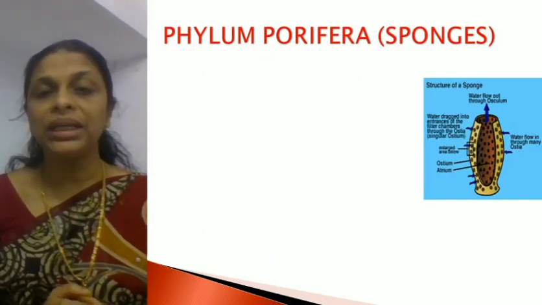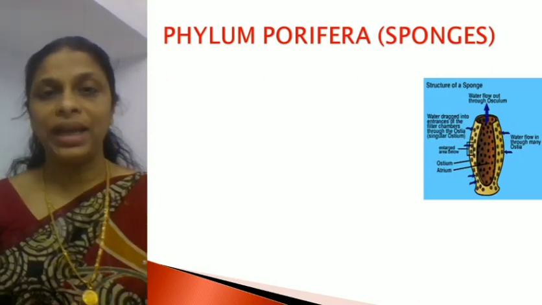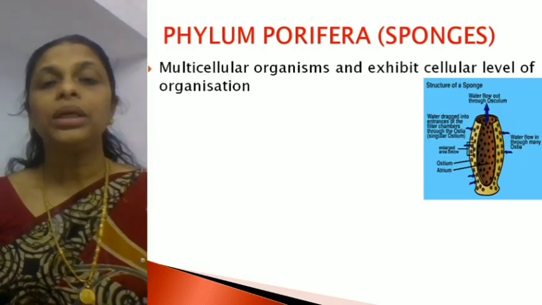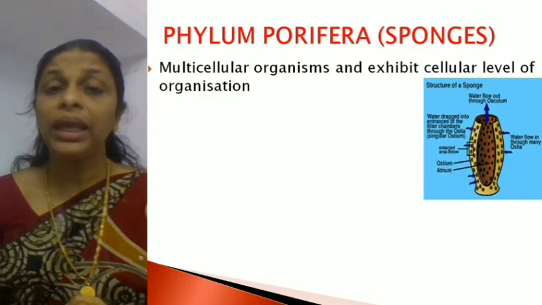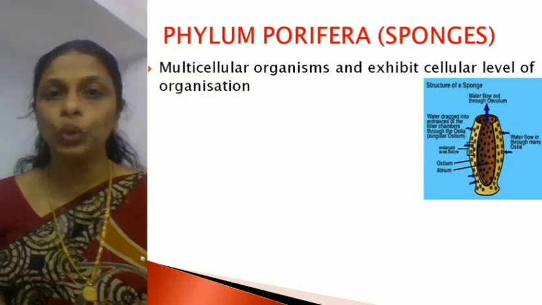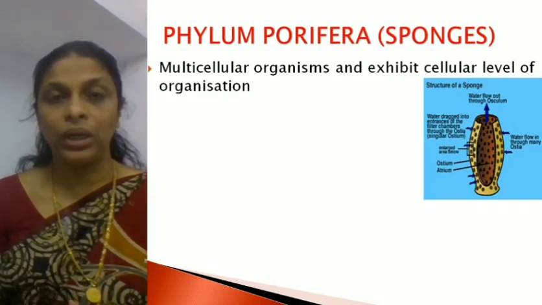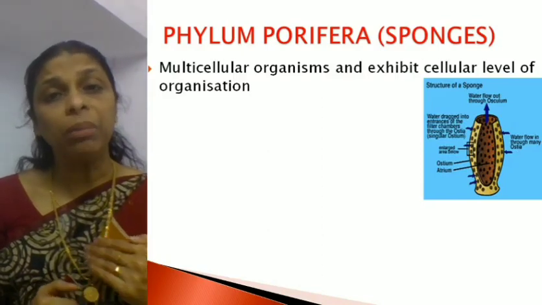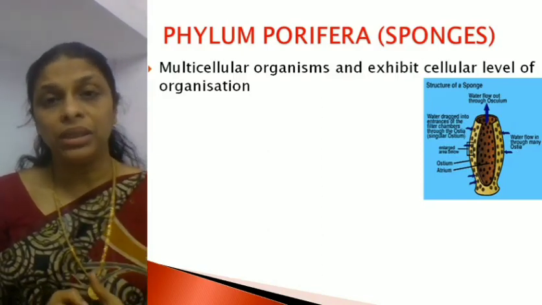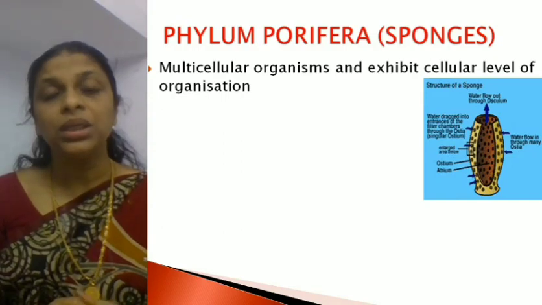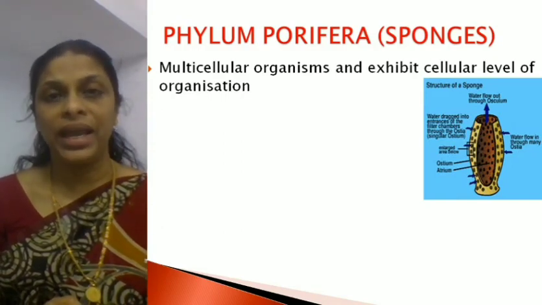So what's the first criterion that we have studied? Levels of organization. The poriferan members are multicellular. They are not unicellular. They are all multicellular. But even though they are multicellular, these animals exhibit cellular level of organization.